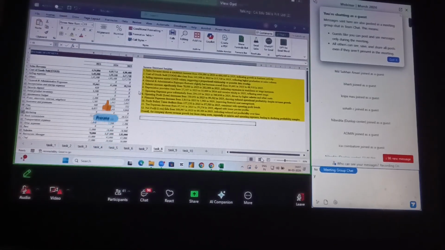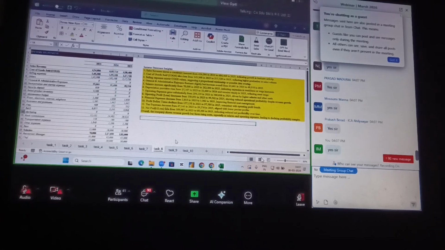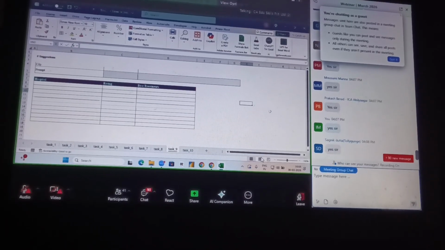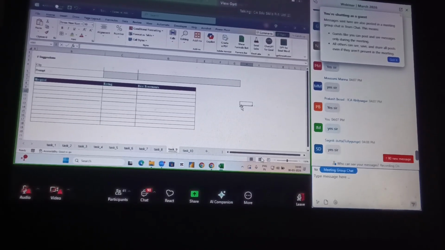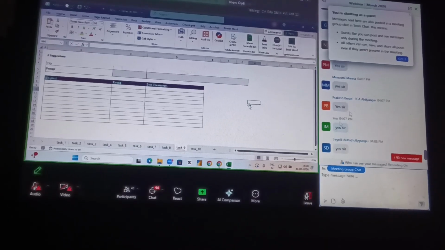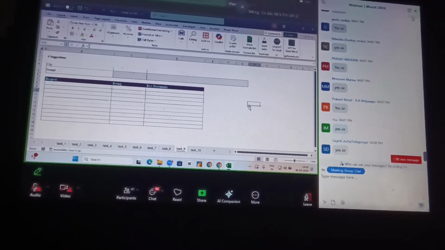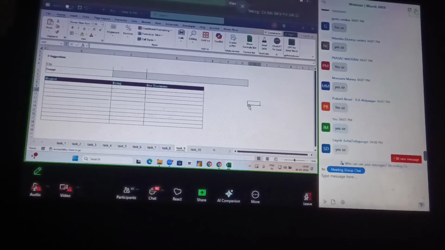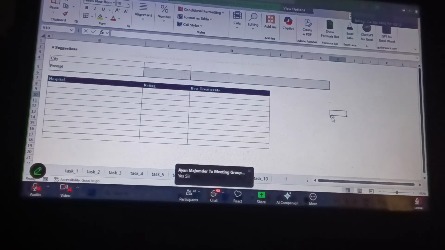So now move to task number 9. Look at this, a very interesting problem. We can also create a suggestion box based on the situation.